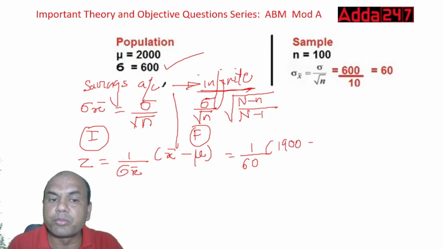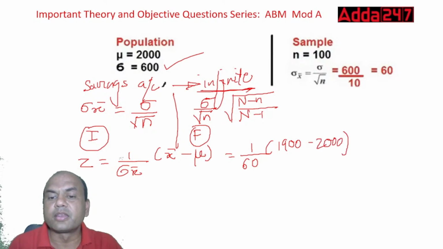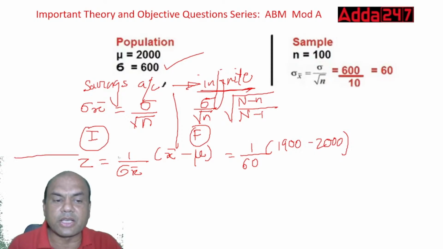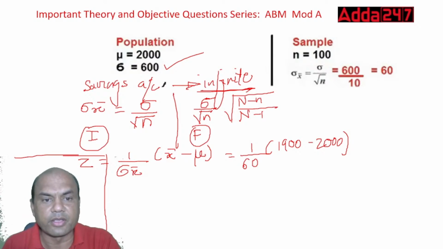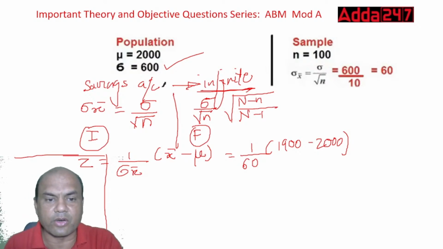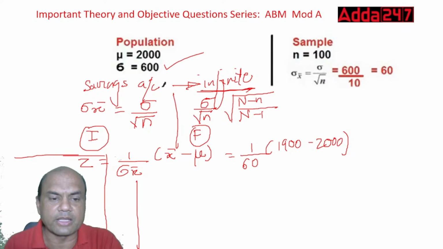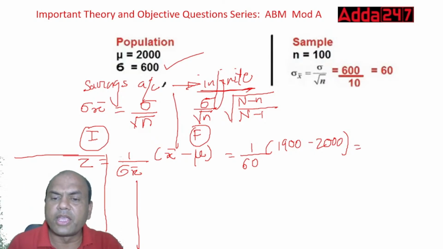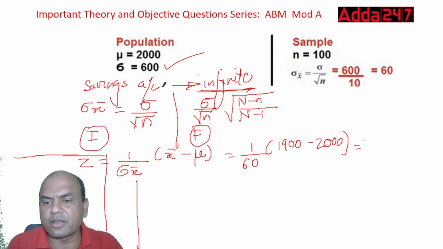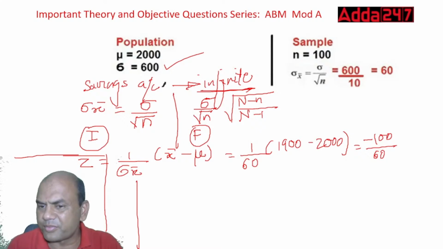minus what is mu? Mu is given. Just now we saw it, 2000, right? So minus 2000. So do it now. 1900 minus 2000. Are you able to see this? Let me see. Yeah, you are able to see this. Okay, so I'll draw a line over here now so that I won't write anything over here. Okay? So now, so do it. Ignore the signs. Here it is minus 100 upon 60. So ignore it. Minus sign is okay. You will take this as modulus.